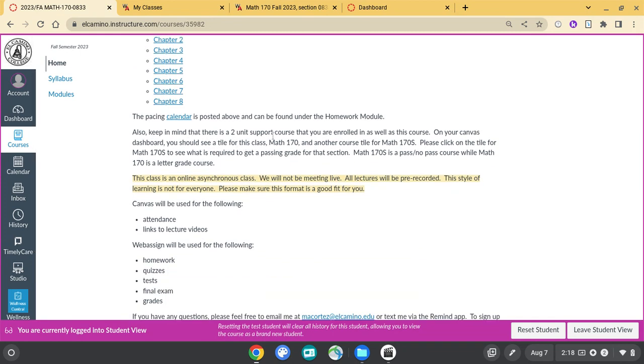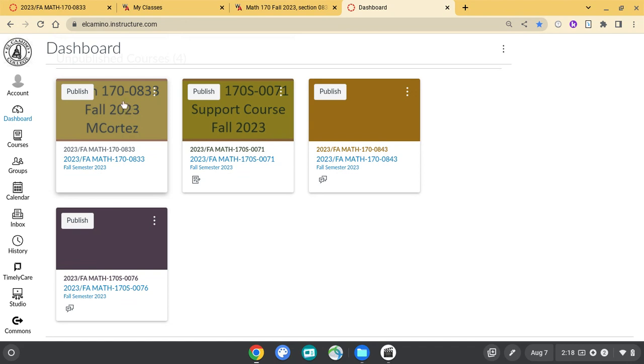Keep in mind that there is a 2-unit support course that you are enrolled in, as well as this one. Okay, so when you go to your dashboard, you should see a tile for Math 170-0833, Fall 2023. But you should also see one for Math 170S. This is the support course. Okay, the support course, there are some tutorial videos. There are like 14 units, and they have little short videos, and they all have a quiz. So you have 14 units, so you have 14 quizzes that you need to take, but that's it.